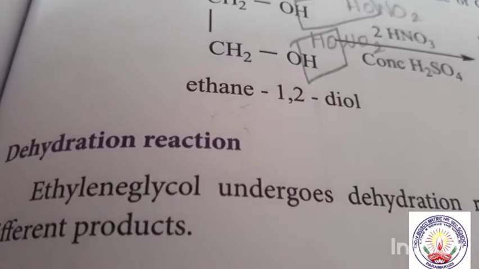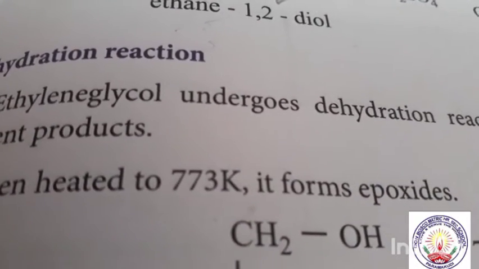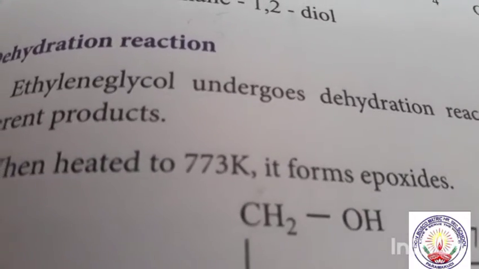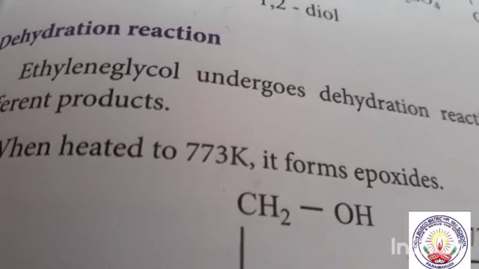Next we shall see the dehydration reaction. Here this is heated in 3 steps. First it is heated at 773 Kelvin.